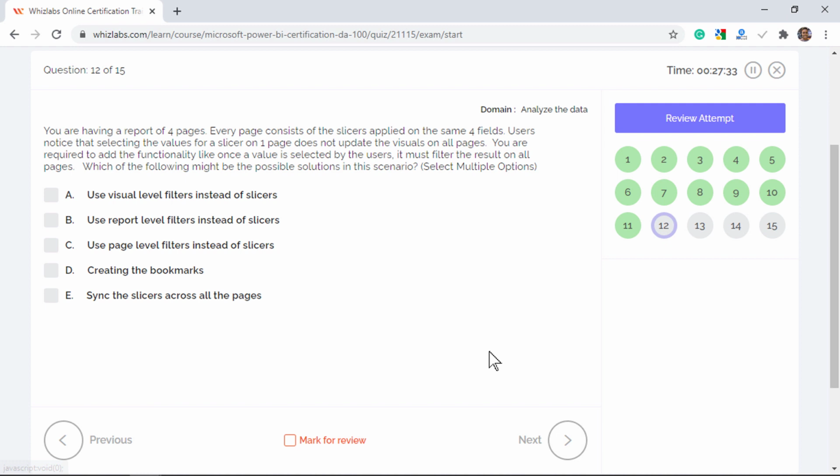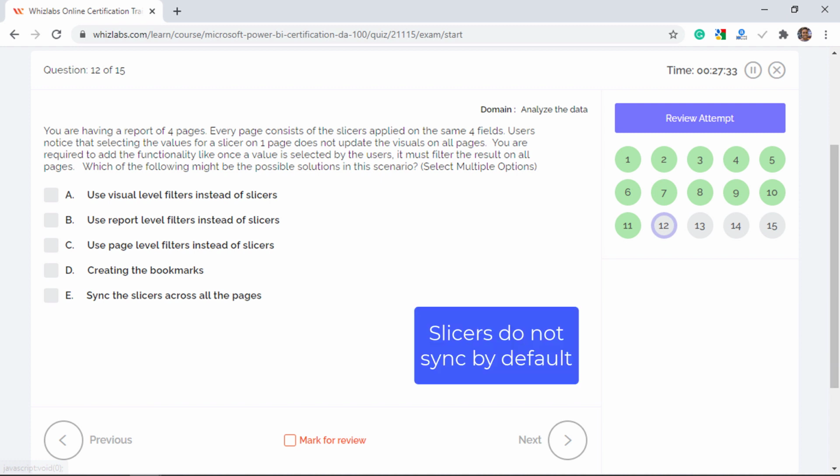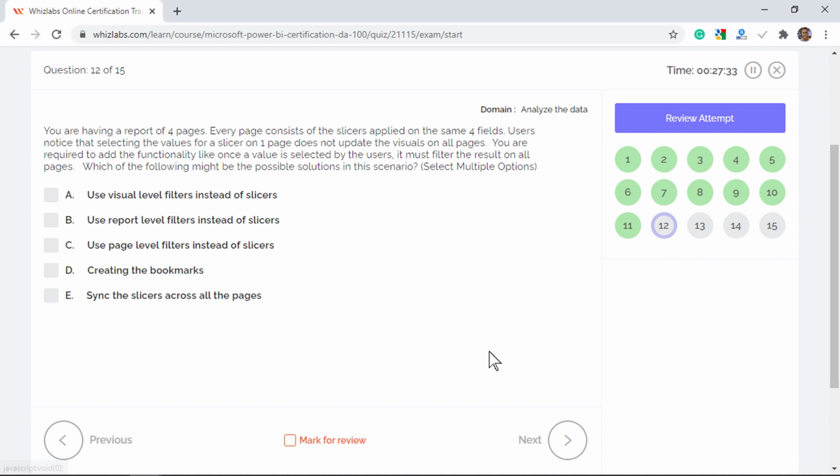You have a report with 4 pages. Every page has slicers on the same 4 fields. Users notice that selecting the value for a slicer on one page does not update the visuals on all the pages. You need to make sure that once a value is selected, it must filter the result on all pages. Which of the following might be the possible solutions?